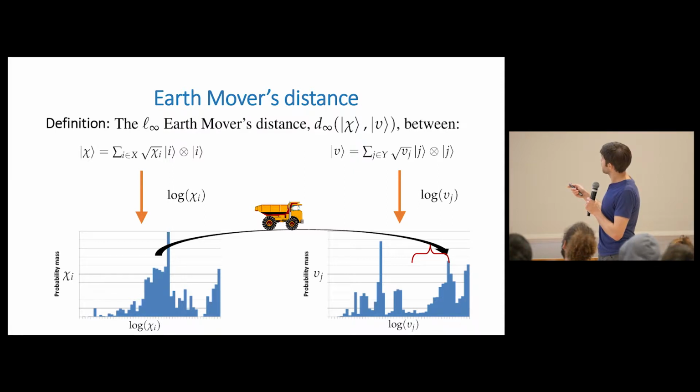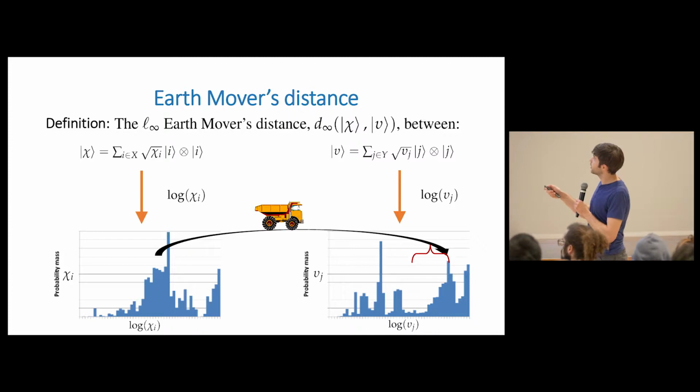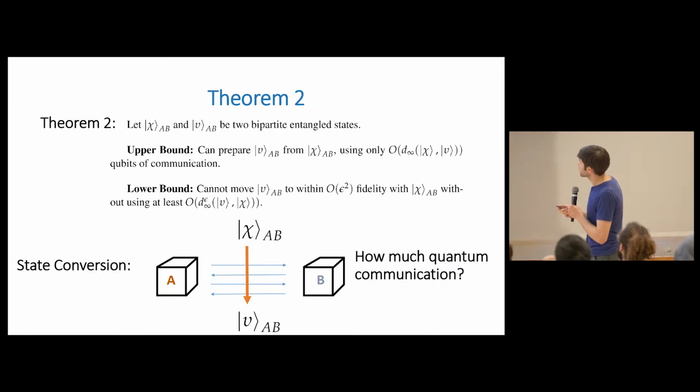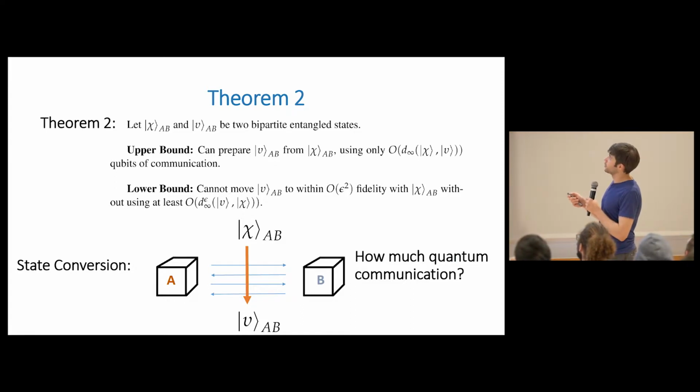But anyway, essentially what we're saying intuitively is that if you want to think about the communication cost of state conversion, this is really the right way to present your data. And distances in this plot are really what matters. Okay. And then let me now describe the statement of the lower bound.